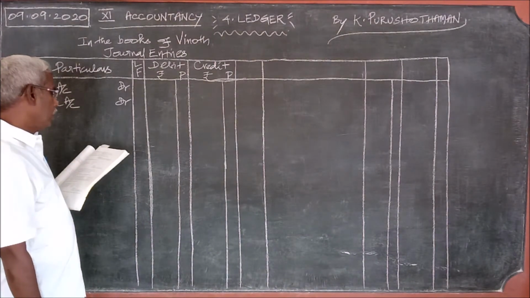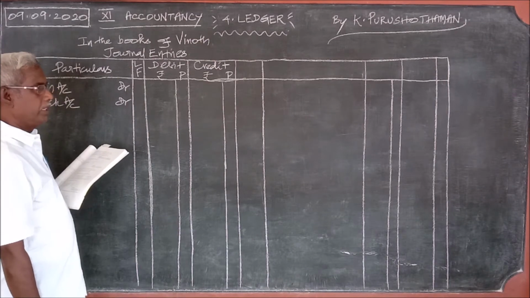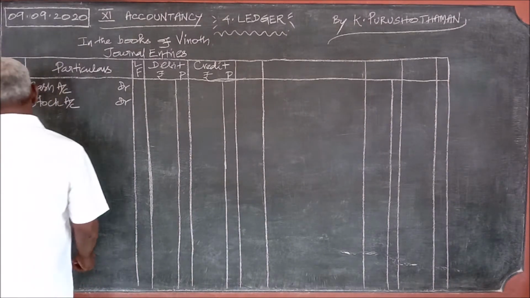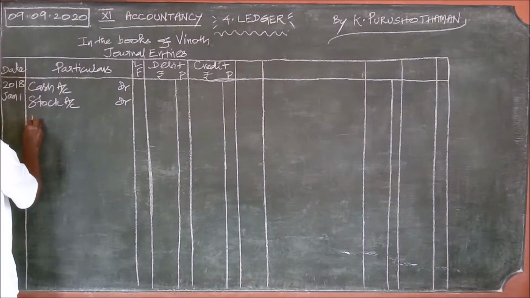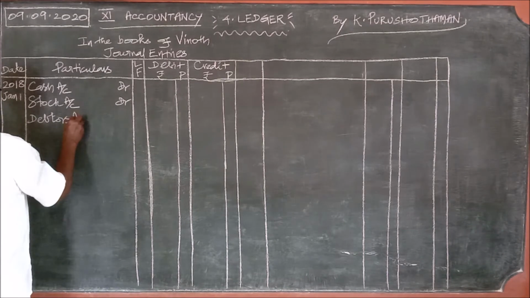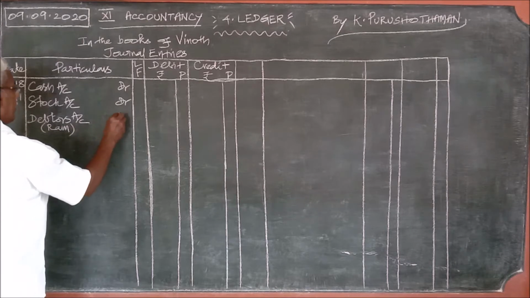So, debtor's account, within brackets, Ram.